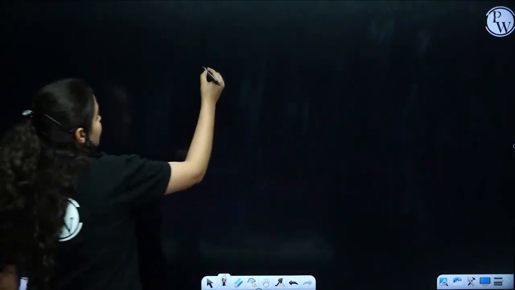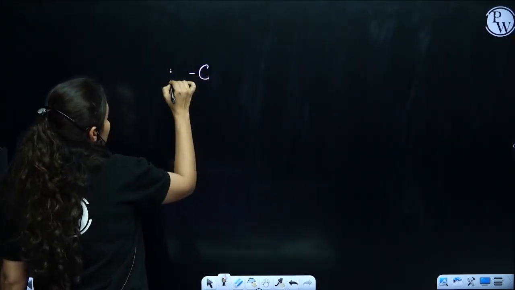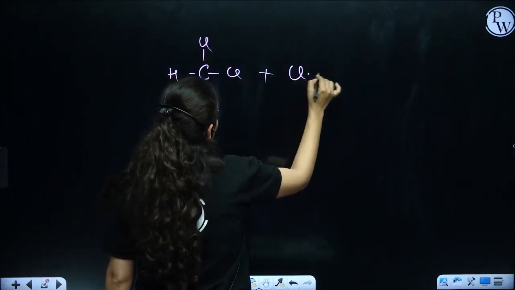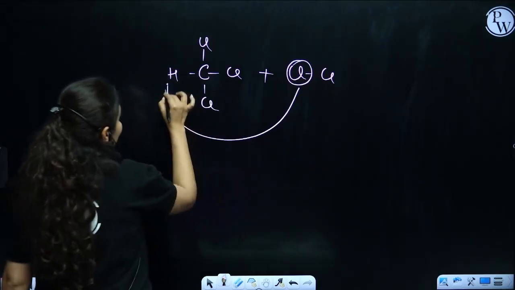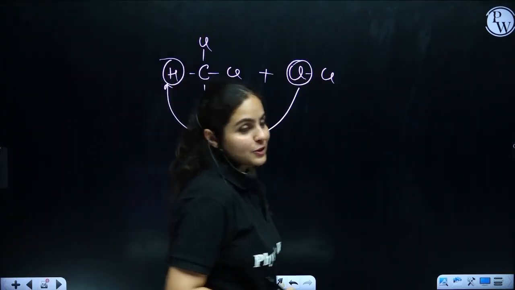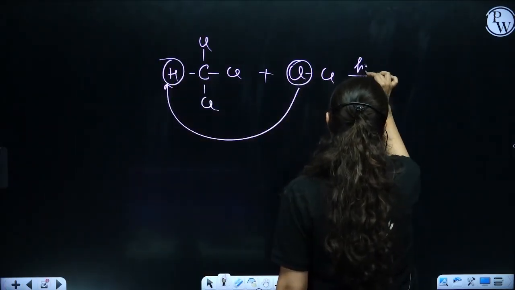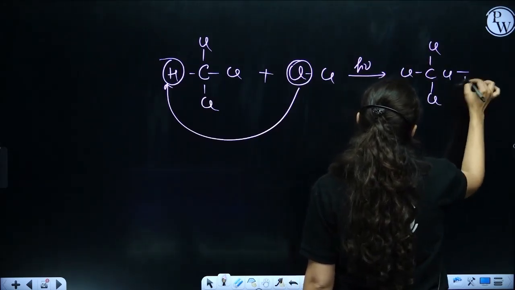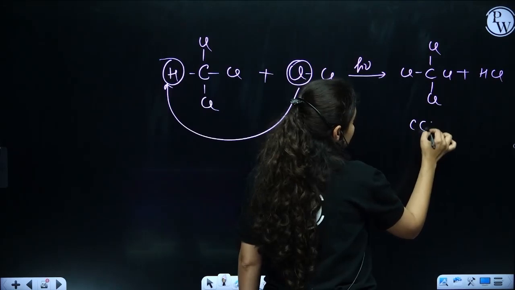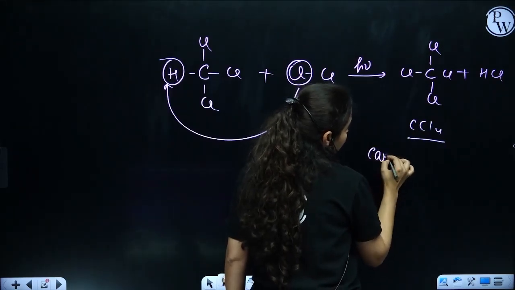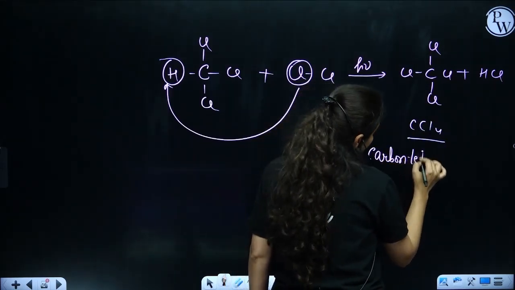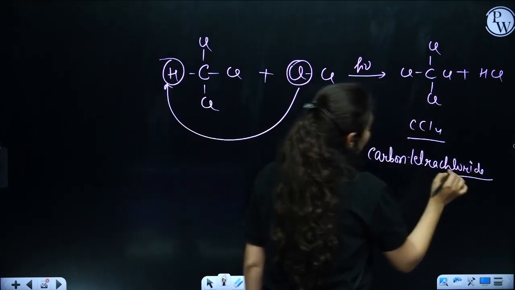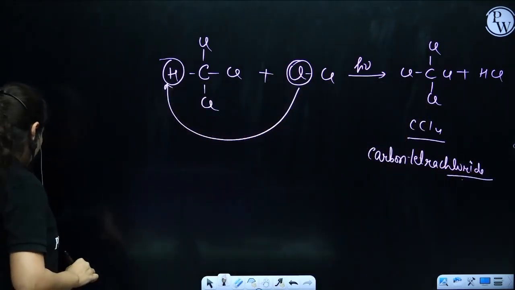So your last step would be CHCl3 plus chlorine. The last chlorine will substitute this hydrogen in presence of sunlight. That gives you CCl4 plus HCl. What is this? CCl4 is called carbon tetrachloride.